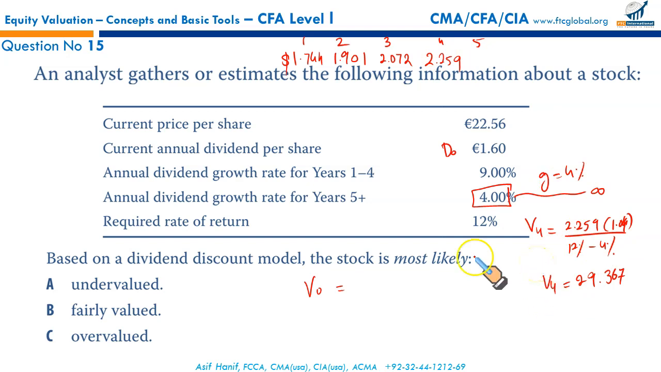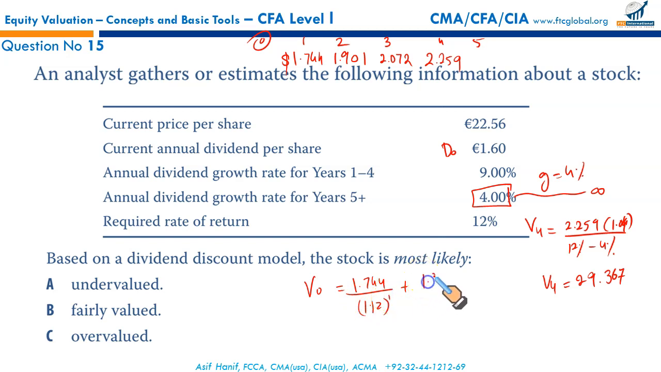Now, in order to calculate the value of the stock now, that is at time 0, you will have to discount 1.744, 1.901, 2.072, 2.259, as well as 29.376. This is the value of the stock at the end of year 4. So we are going to discount all these now. 1.744 upon the discount rate. We're going to use this 12%. You can either multiply it with the discount factor for the first year at 12%, or you can simply divide it with 1.12 raised to the power 1.